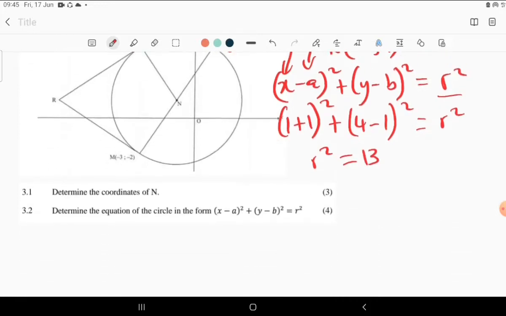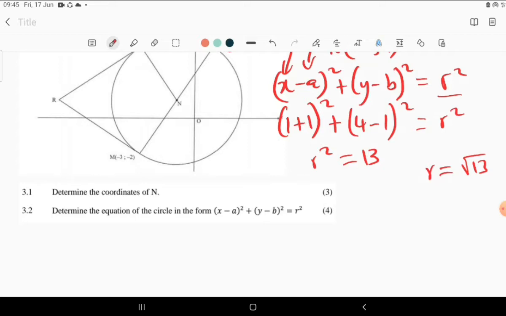So this is what we have. Of course, if we are to look for R, our R is going to be root 13 because R squared is 13. You just put the square root to find R from R squared. Otherwise, for the equation, we really don't need R. We just need R squared. But you can find R squared when you have R, and you can find R when you have R squared. You just need to be flexible when it comes to that.